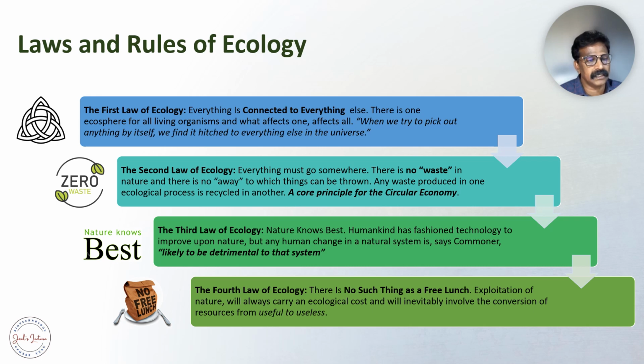The second law revolves around there is no waste, zero waste, because everything is converted into another form. One form of energy is converted into another form. That is, everything must go somewhere. There is no waste in nature, and there is no "away" to which things can be thrown. Any waste produced in one ecological process is recycled in another. This is the core principle for the circular economy.